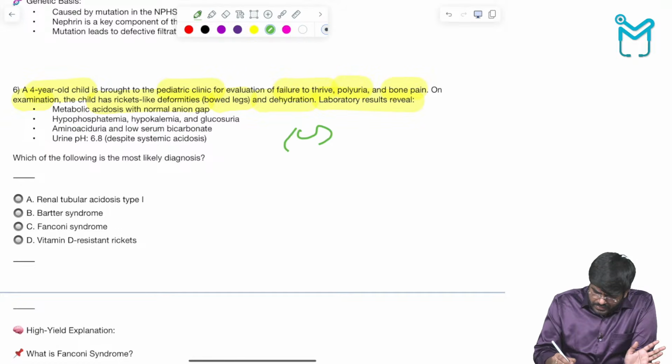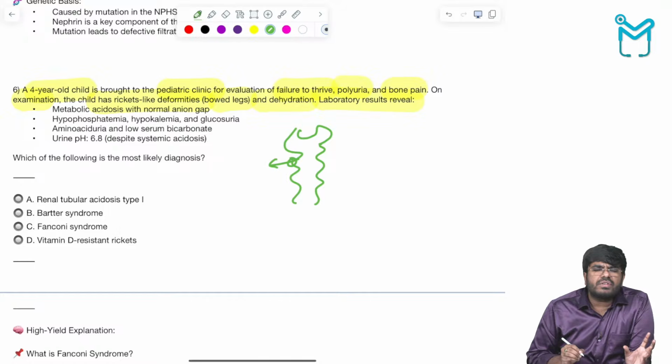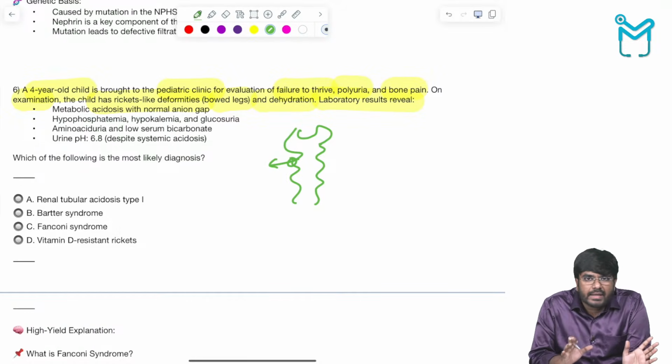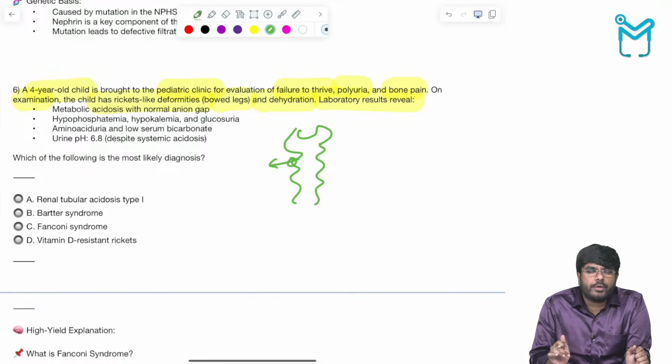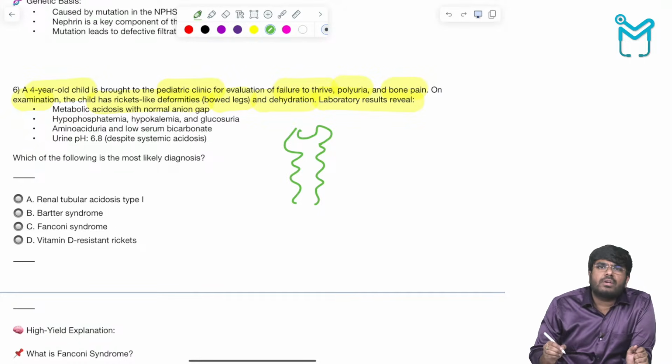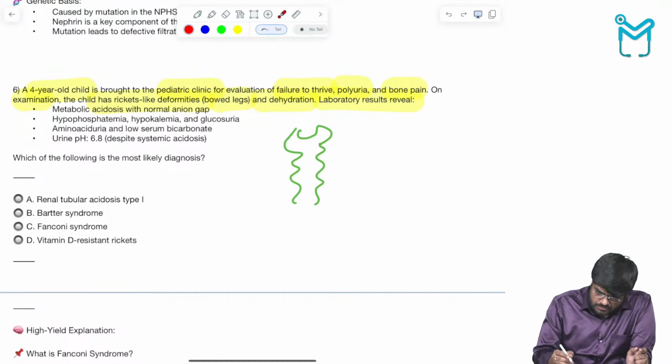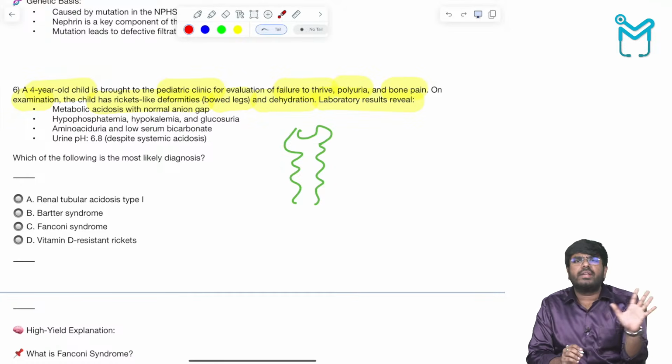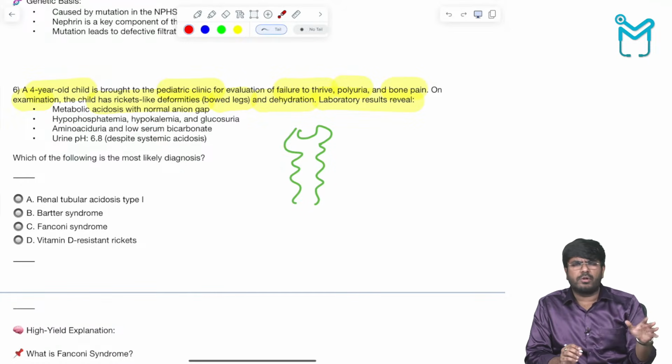In the PCT, the glucose and amino acids which were supposed to be reabsorbed are not getting reabsorbed at all. This is a global defect in the PCT transporters. The entire PCT transporters are not working. No sodium, glucose, amino acid, phosphate or bicarbonate reabsorption, so everything will be lost into the urine.